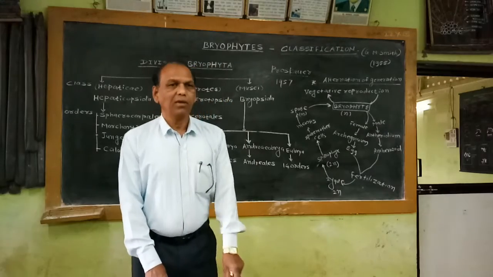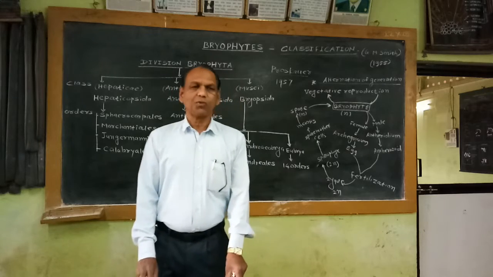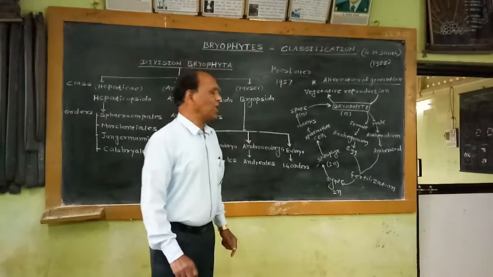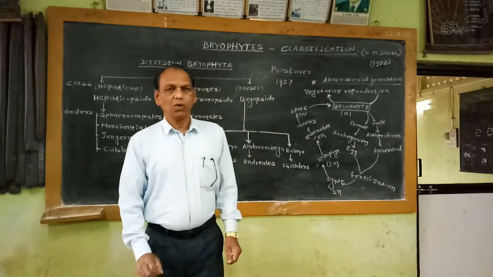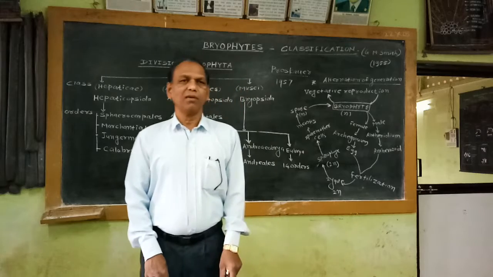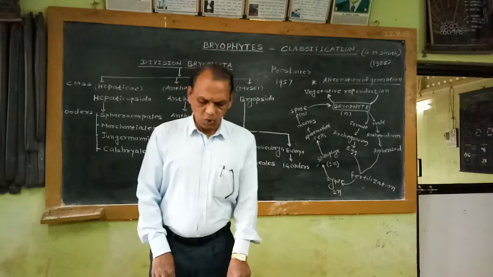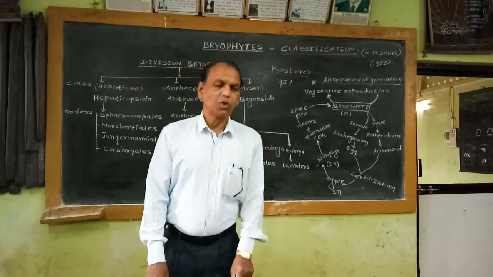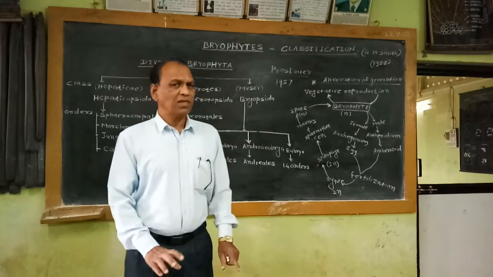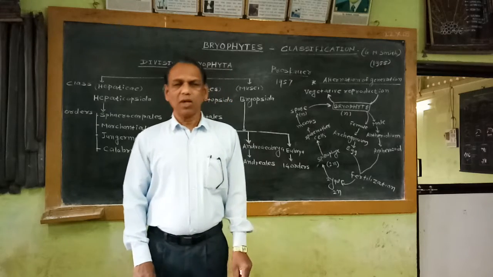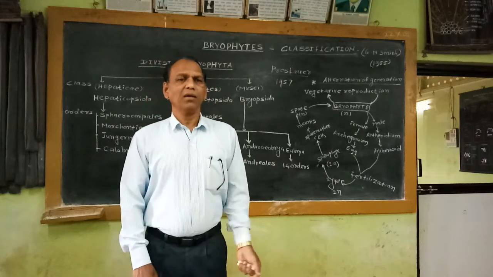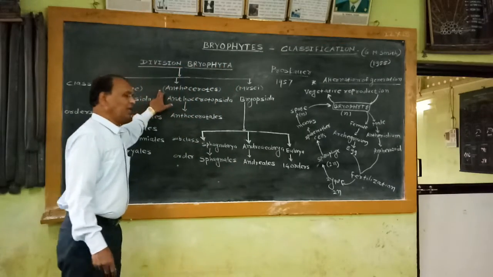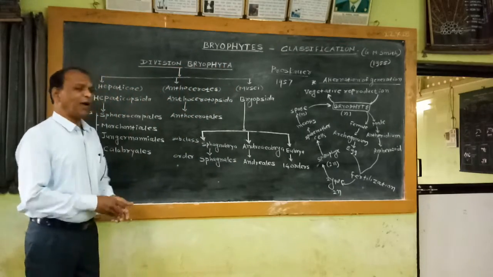This sporophyte after maturity produces the spores, and in this sporophyte there is a sterile portion in the form of columella. So the presence of columella, or sterile region, is an important character of the sporophyte. The spores are liberated after maturity of the sporophyte. Afterwards, the spore germinates when it gets suitable conditions, and the gametophytic stage begins. So that's all about the classification of the Bryophytes.